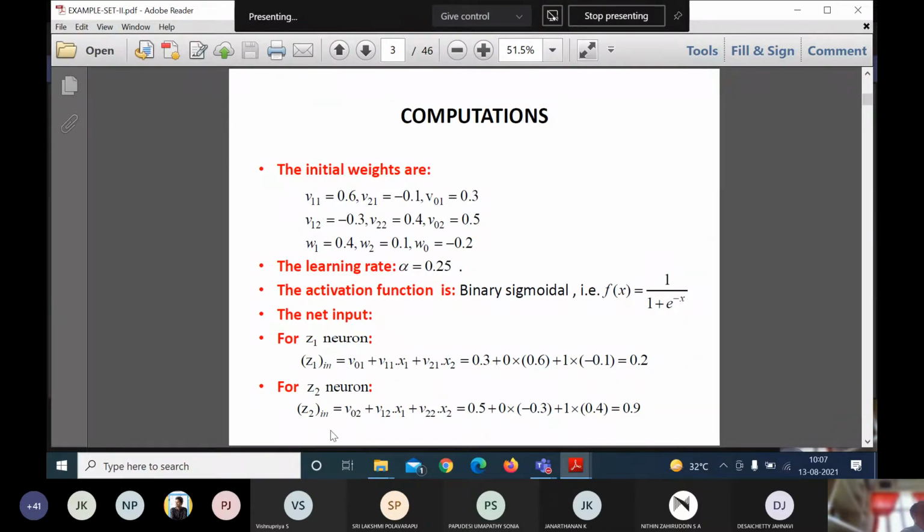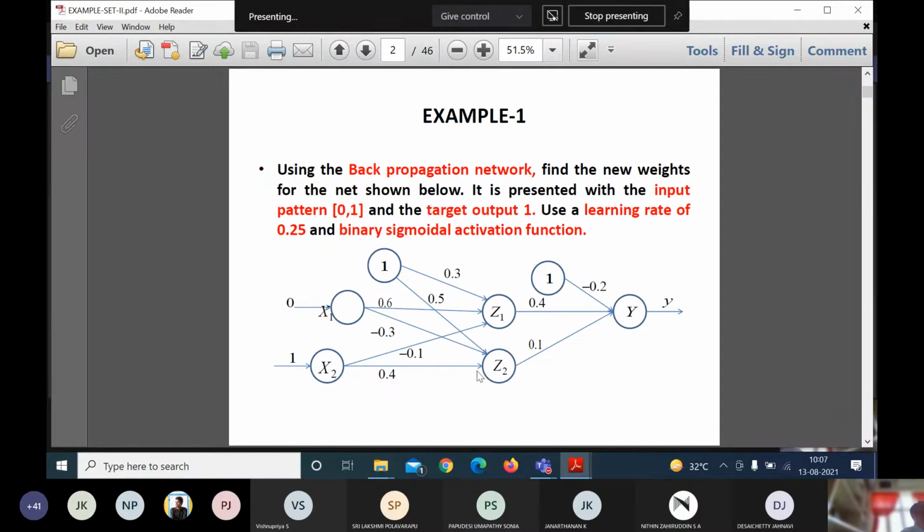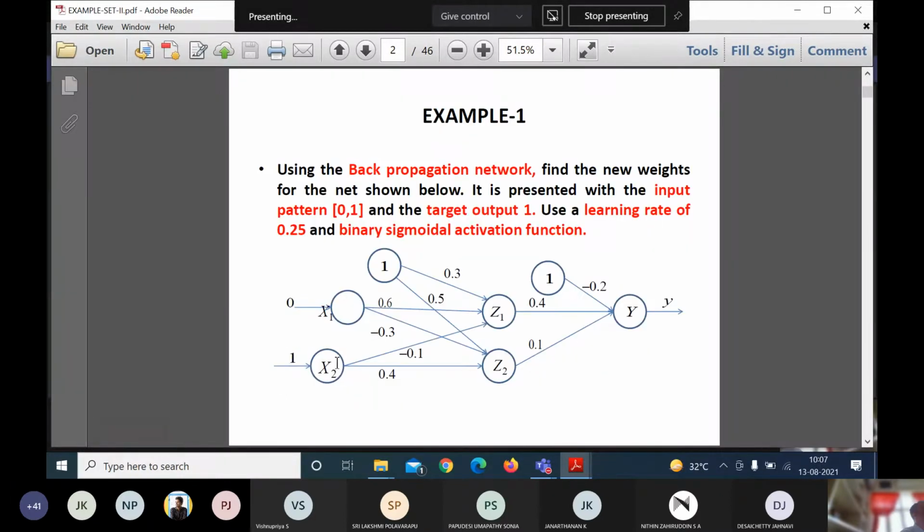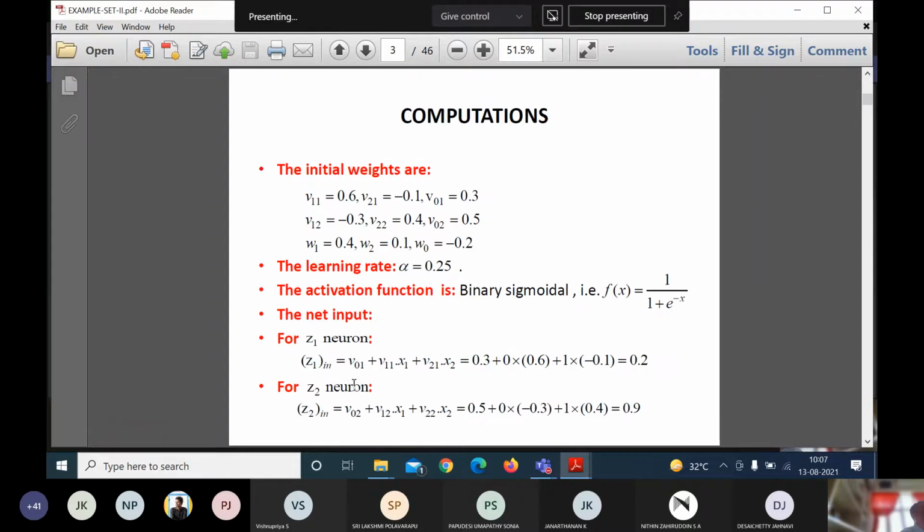Then for Z2 also, I need to calculate the net input. That is bias plus summation of Xi into Vij. The bias V02 has value 0.5. Then V12 into X1 is minus 0.3. Then V22 into X2 is 0.4 into 1. So it is nothing but 0.9. Is it clear up to this point? Any doubt?